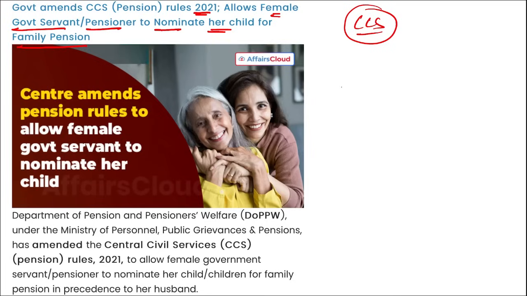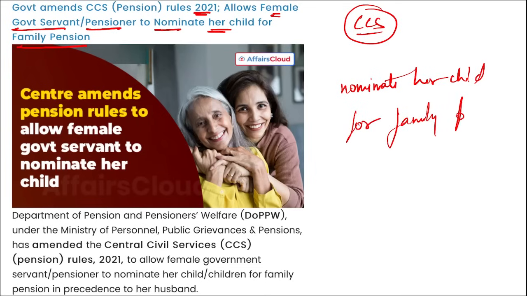This will allow the female government servant to nominate her child for family pension.